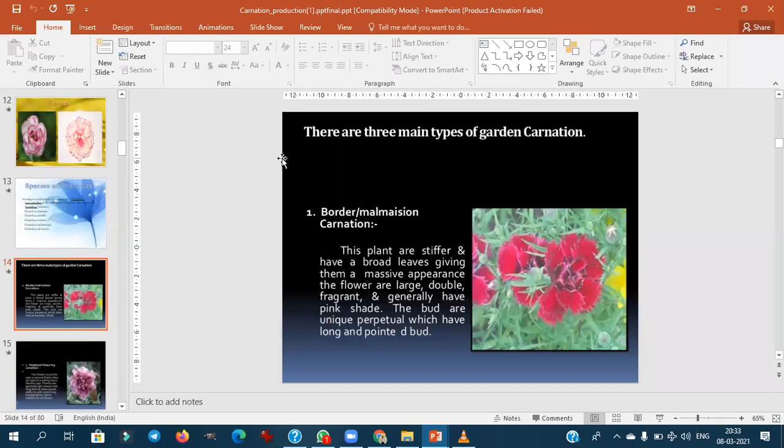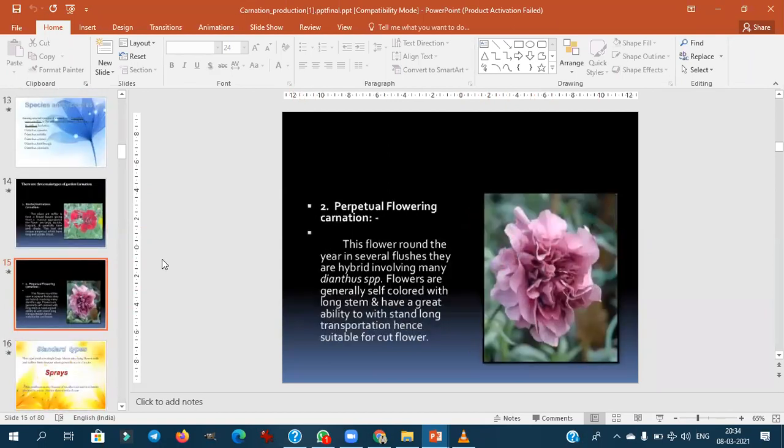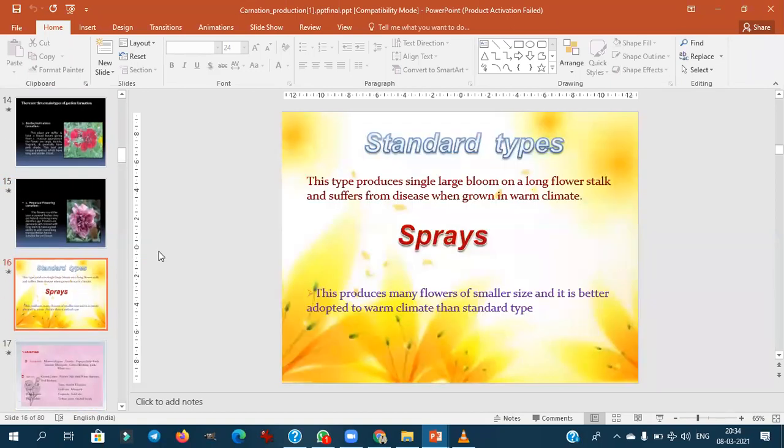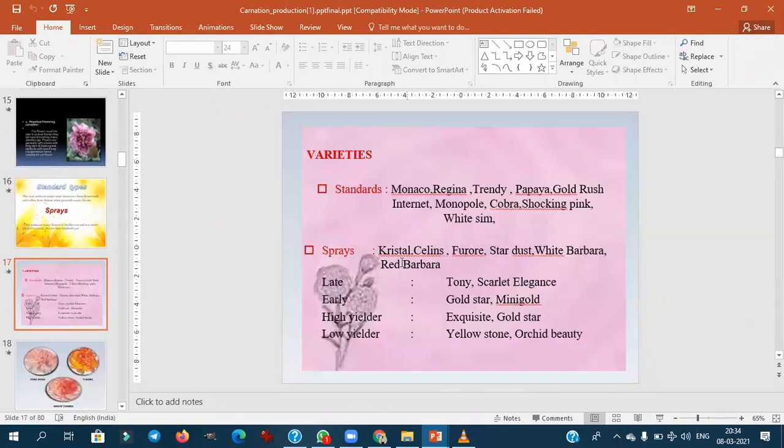Then these are the three main types of garden carnation. This is border carnation. Then this is perpetual flowering carnation. Then coming to the standard type and spray type. Standard means this type produces only a single large bloom on a long flower stalk, and this suffers from diseases when grown in warm conditions. You just remember, standard means a single large bloom on a long flower stalk. Sprays means it produces many flowers of smaller size. This is termed sprays.